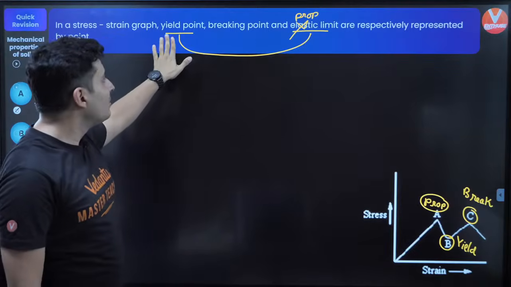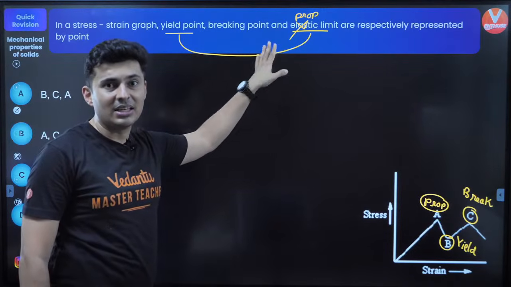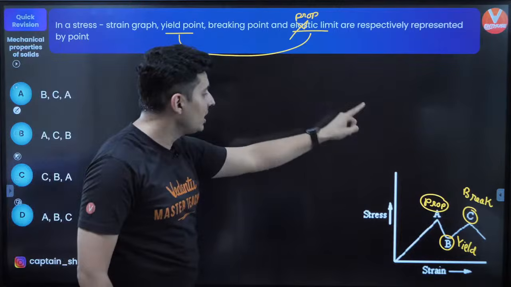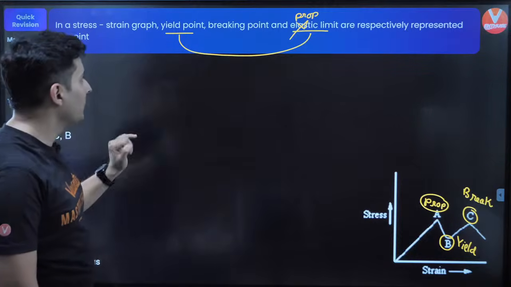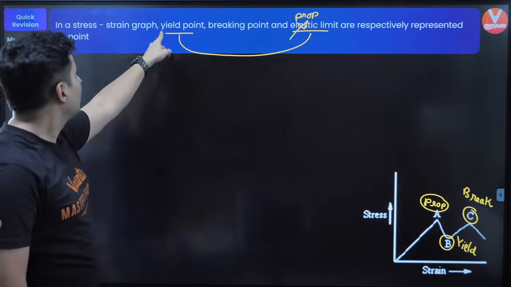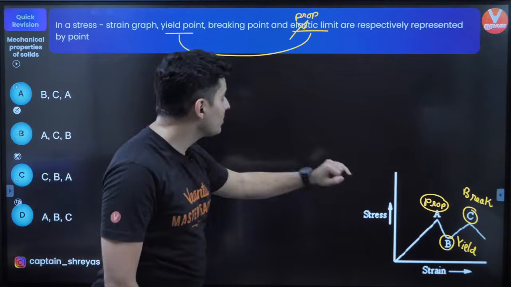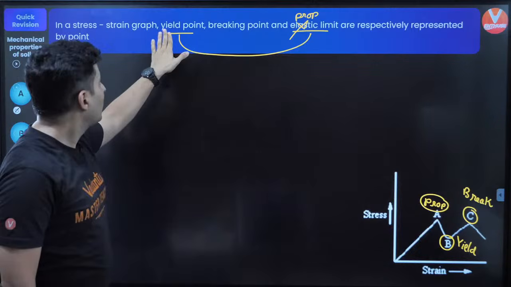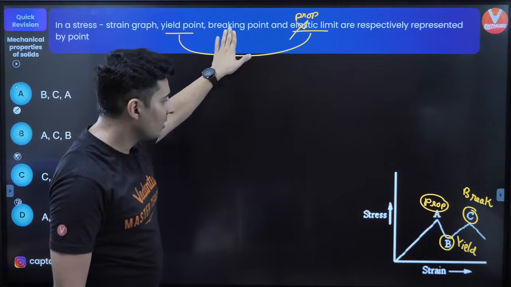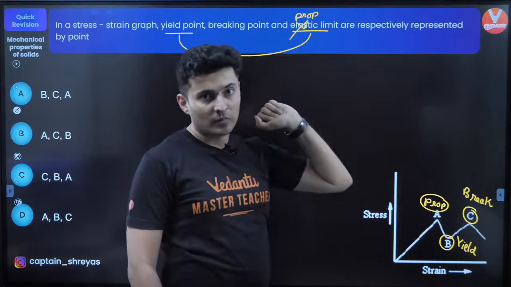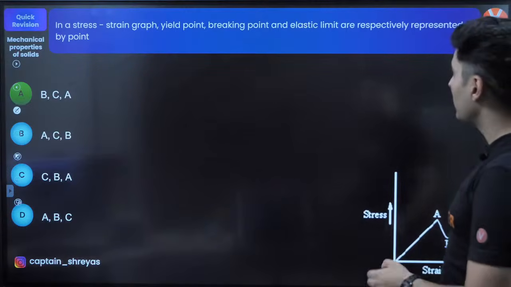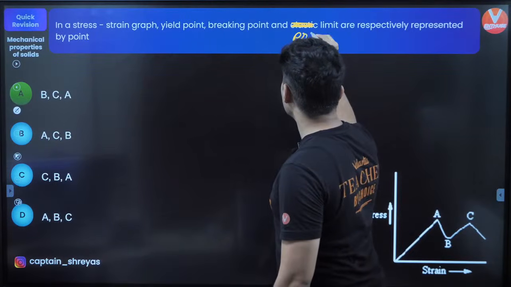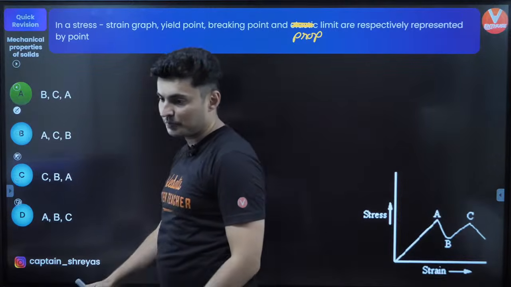Yes. Because yield point and elastic limit are the same thing. Yield point is that point till which it remains elastic in nature. So if it is proportional, so point A will be proportional, which will come in the end. Then yield point is going to be B. So B will come first and breaking point is C. So this will be B, this will be C and this will be A. So B, C, A should be correct if that's the way it has been mentioned. So this should have been actually proportional limit, guys.